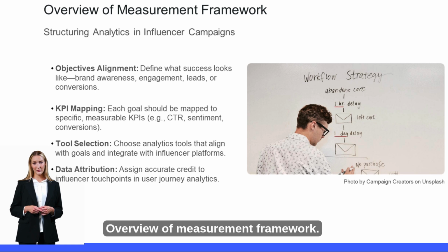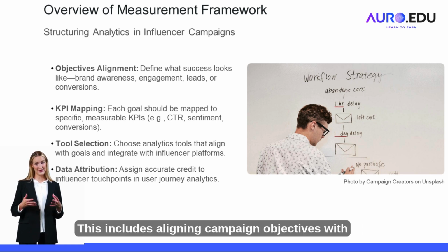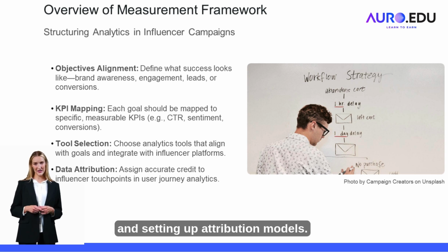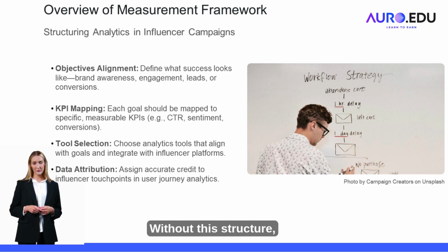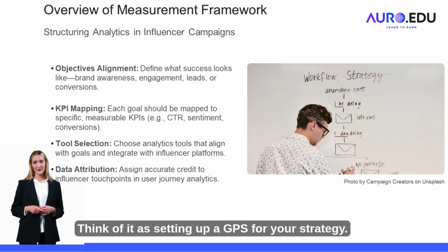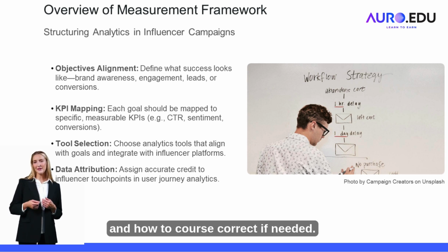Overview of measurement framework. We begin by building a strong analytics framework. This includes aligning campaign objectives with KPIs, choosing the right measurement tools, and setting up attribution models. Without this structure, even the best tools will yield noise. Think of it as setting up a GPS for your strategy. Once in place, you'll know where you're headed and how to course correct if needed.